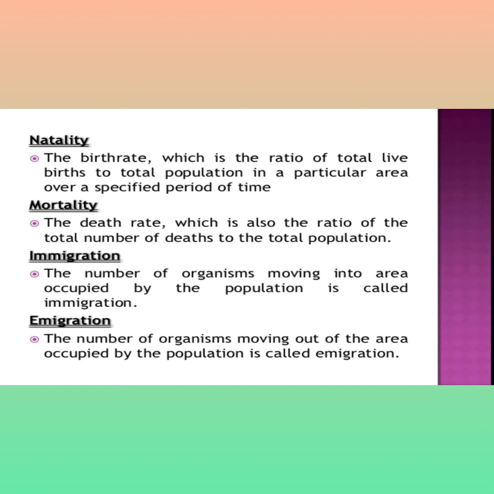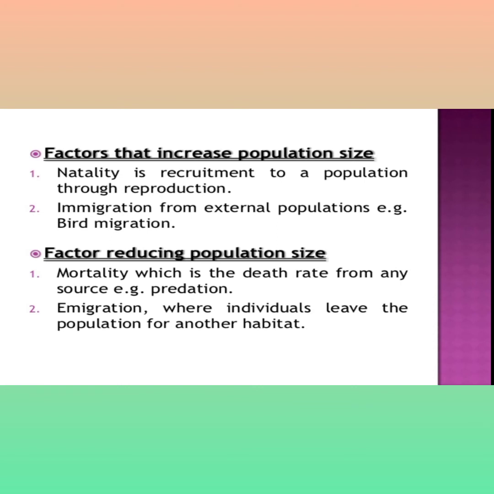Immigration is the number of organisms moving into the area occupied by the population. Emigration is the number of organisms moving out of the area. That means in immigration, individuals come into the population, and in emigration, individuals go out from the population. Those are the major factors affecting population size. I have explained previously the factors for increasing population size. Natality increasing, mortality decreasing. What happens?